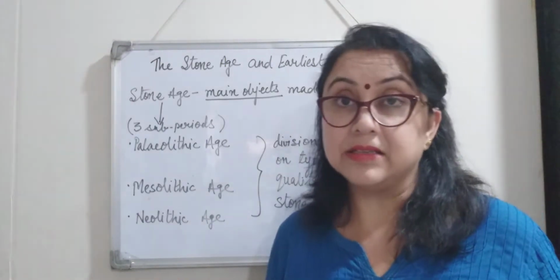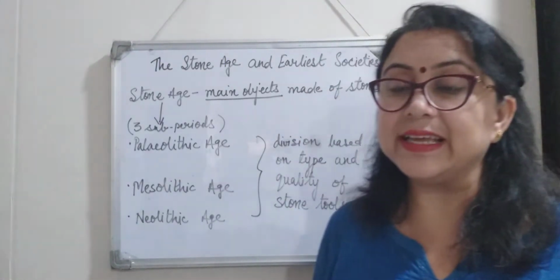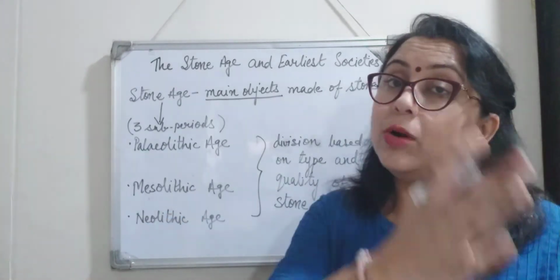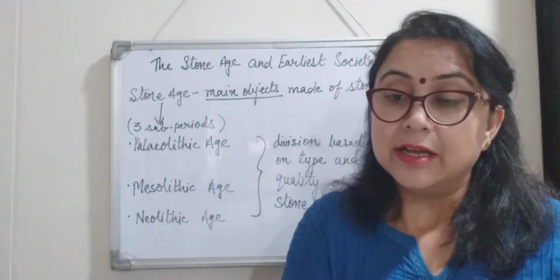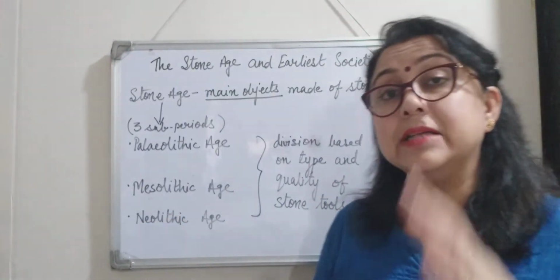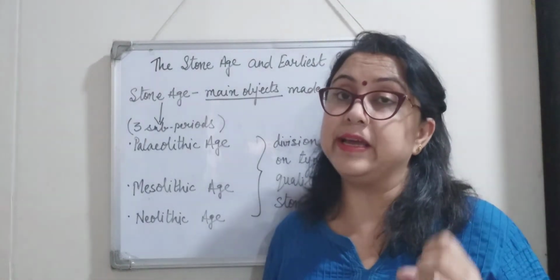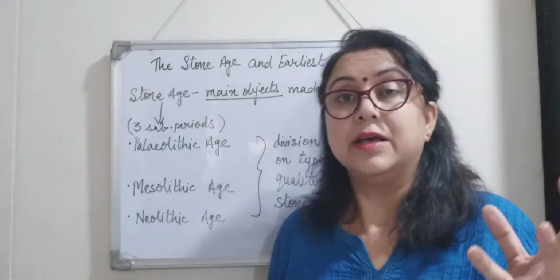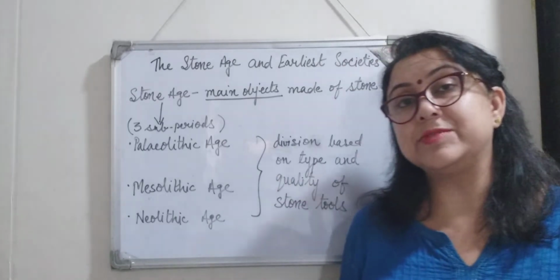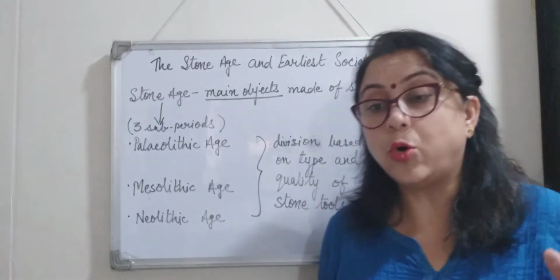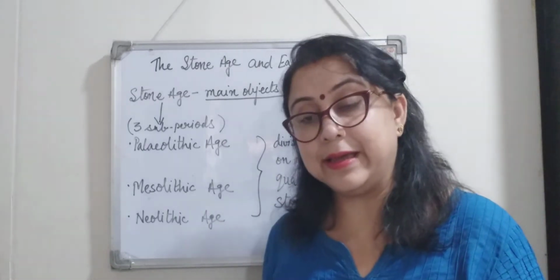As the name suggests, Paleolithic Age is the oldest phase, also known as Old Stone Age. This is the first phase.